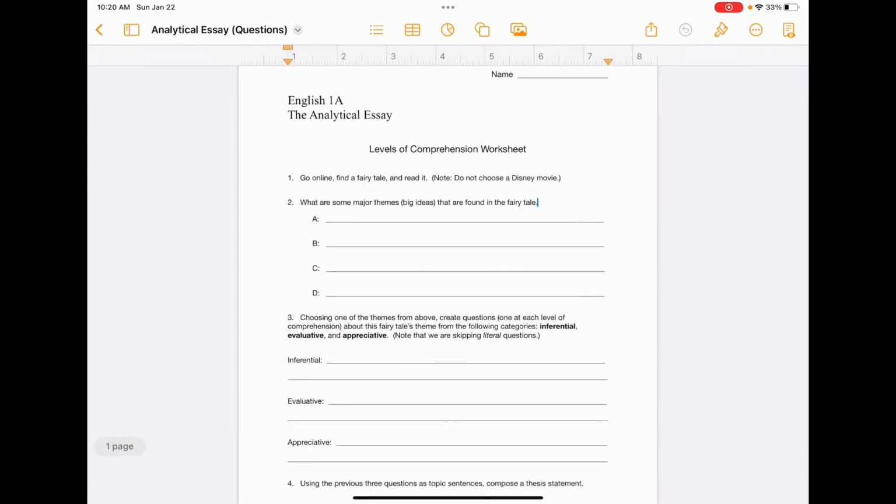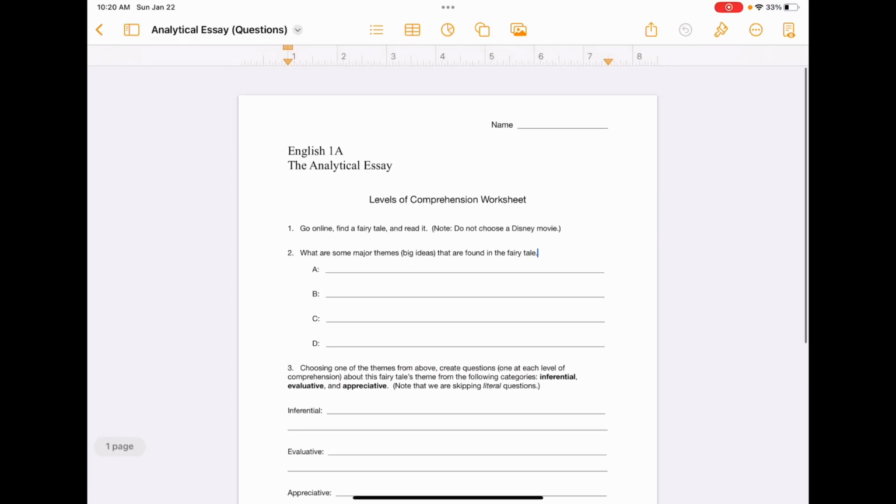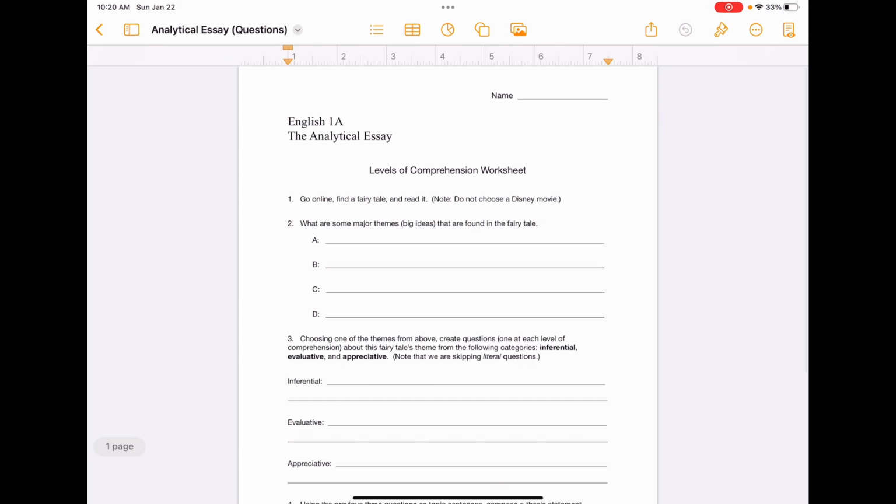Hey everyone, real quickly, I wanted to go over this worksheet with you. This is for Monday, and I have uploaded this into Canvas in the module so you can print this out and fill it out. This is a really important step. It's a first step in the next essay that we're going to start writing in a day or so, basically.